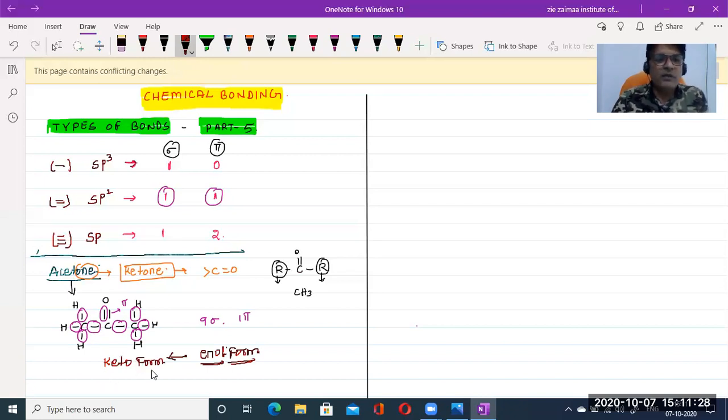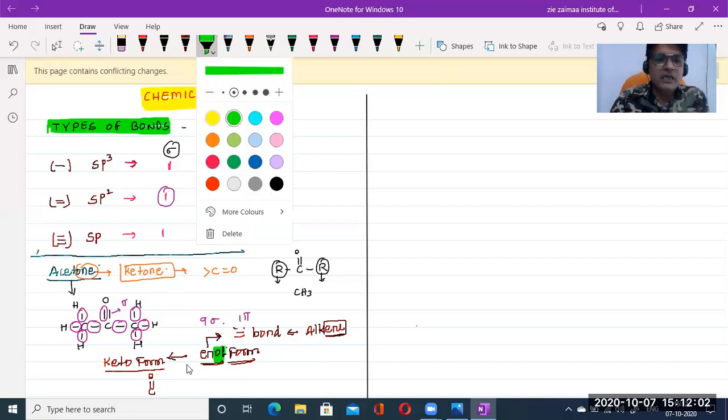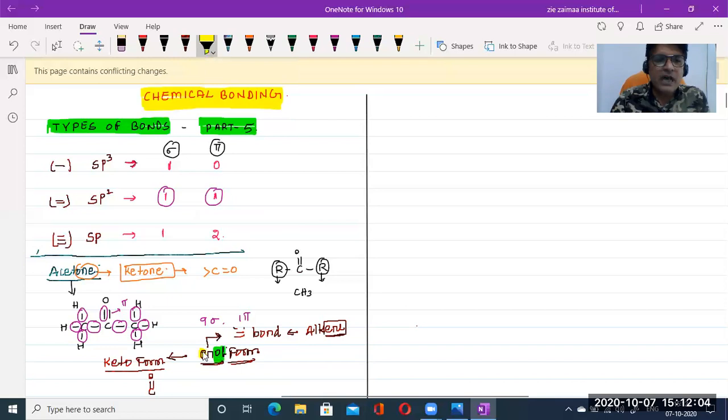Keto form means it contains C double bond O, keto. And in enol, the suffix en is given from the double bonded molecule, isn't it? That means it belongs to the alkene group. Here in the suffix we get en and ol, so enol form.